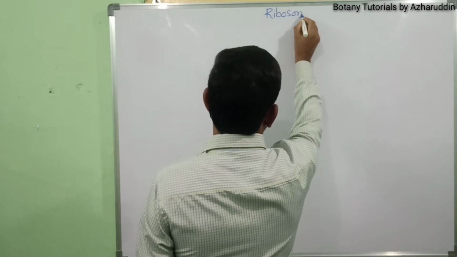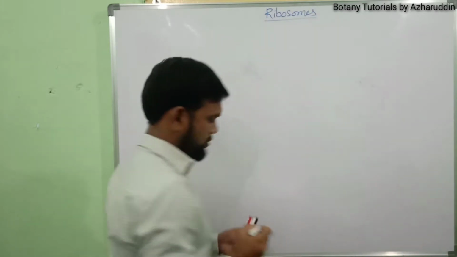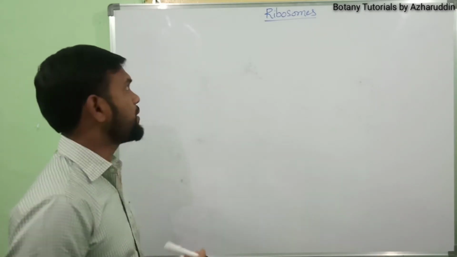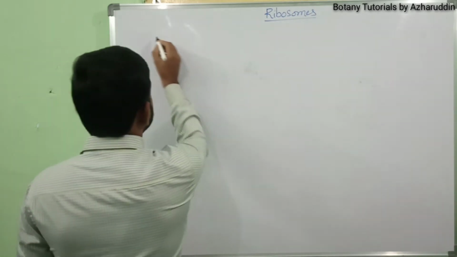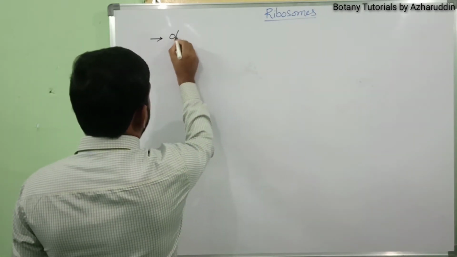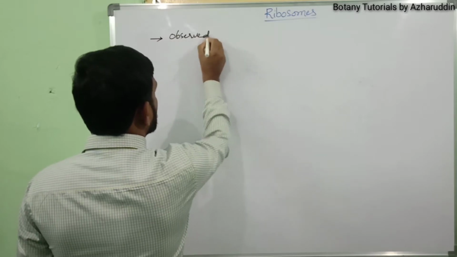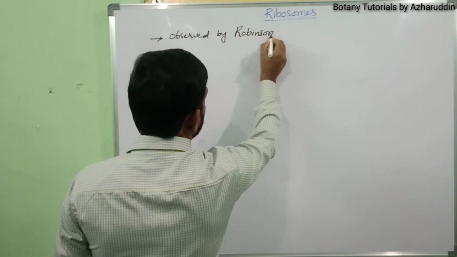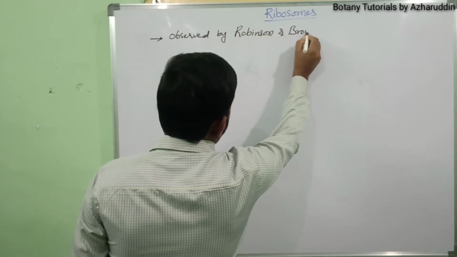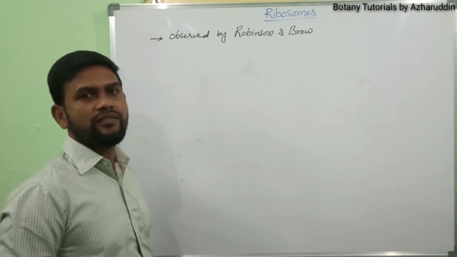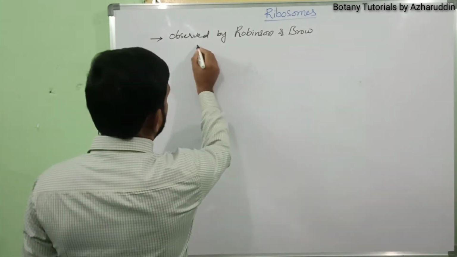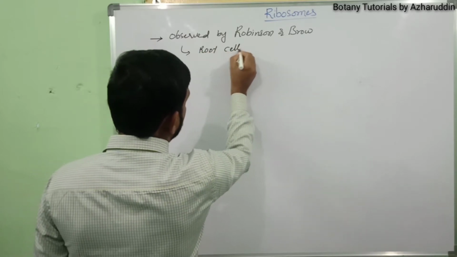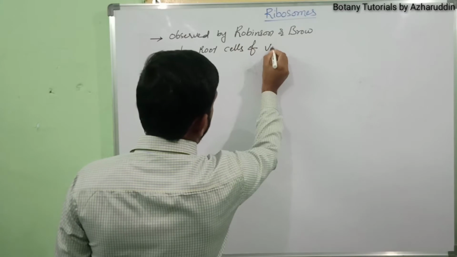Ribosomes. These ribosomes were first observed by Robinson and Brown in the root cells of Vicia faba.